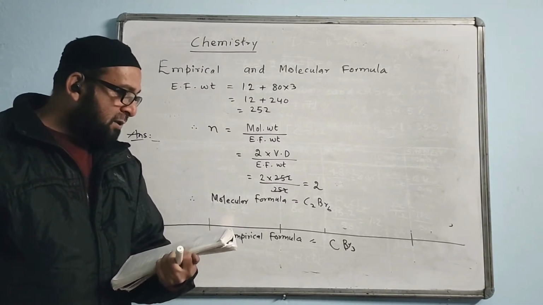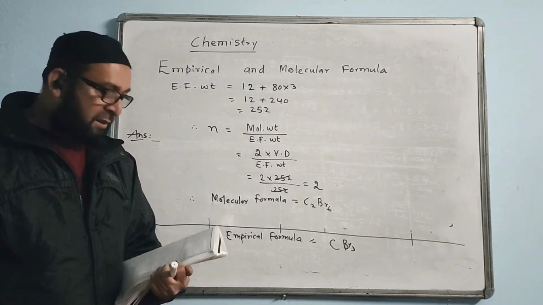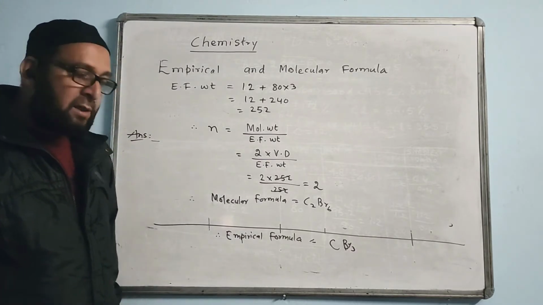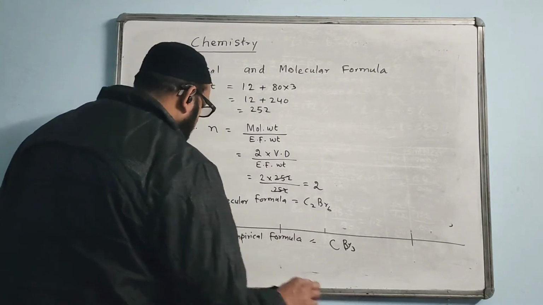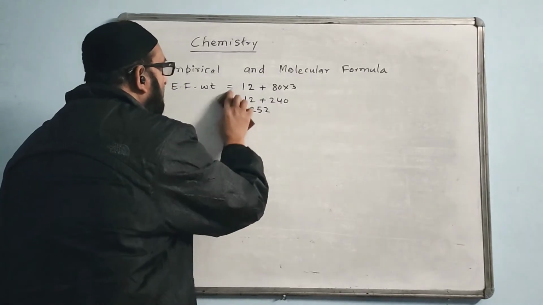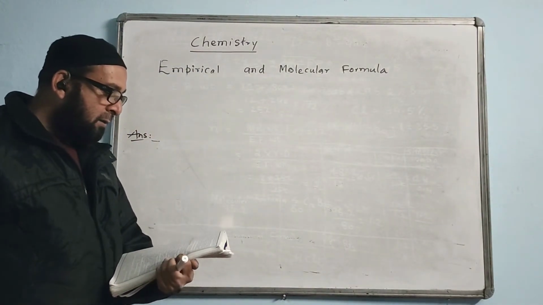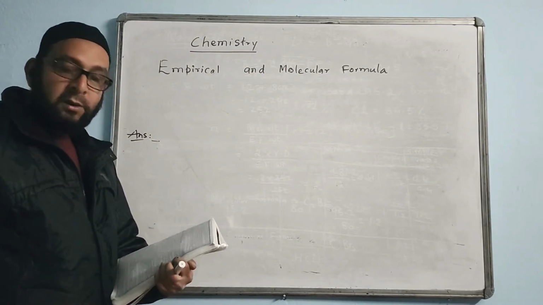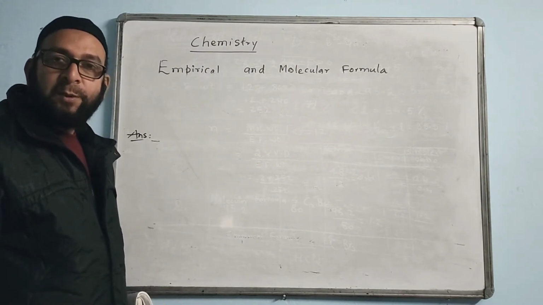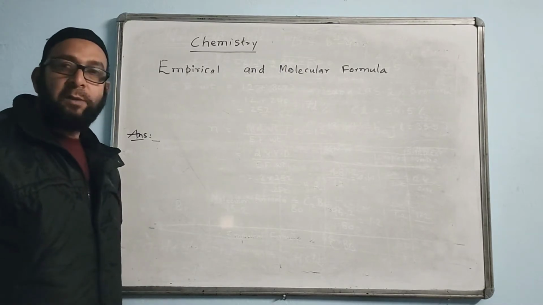A gaseous hydrocarbon contains 82.76% carbon.